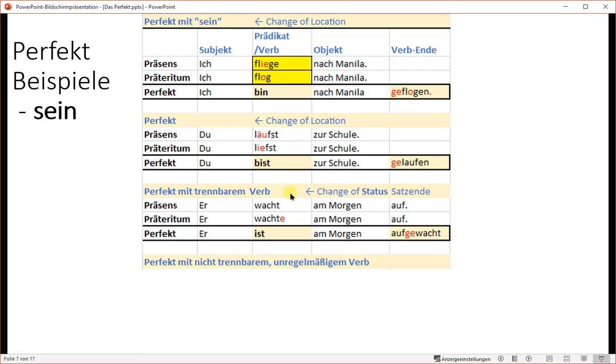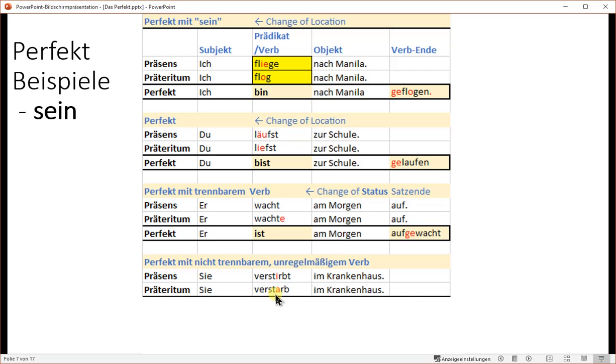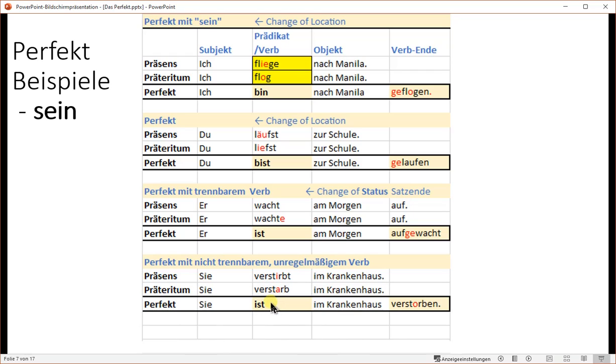Perfekt mit nicht trennbaren, unregelmäßigen Verben: not splittable, irregular. Sie verstirbt im Krankenhaus. Sie verstarb im Krankenhaus. Sie ist im Krankenhaus verstorben. No ge because this is not splittable. Ver never has a ge.